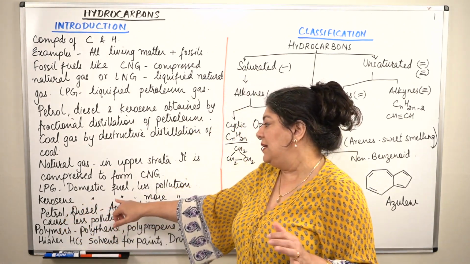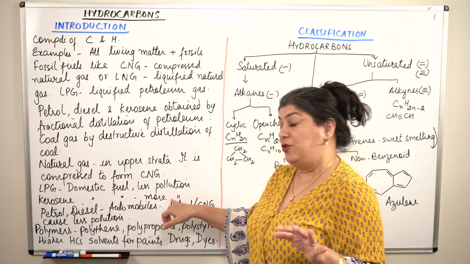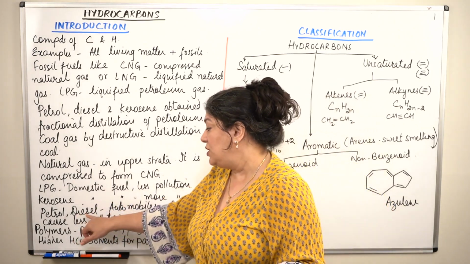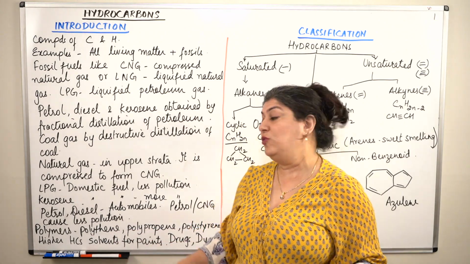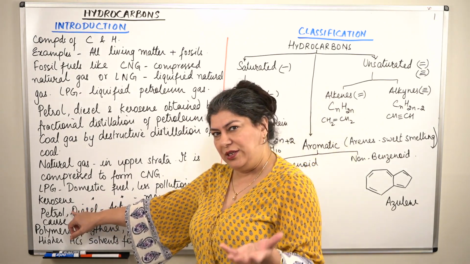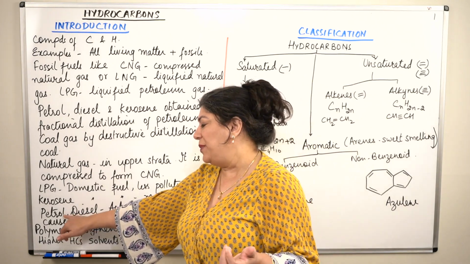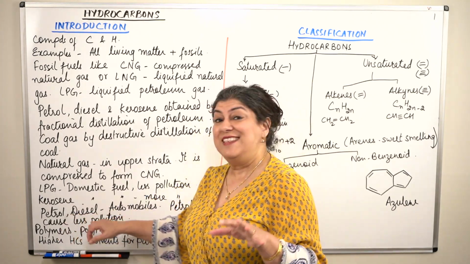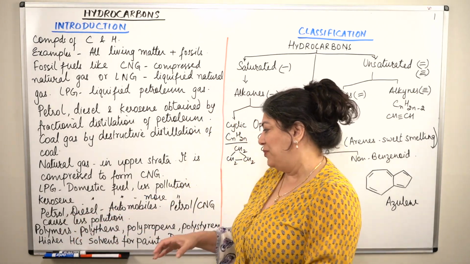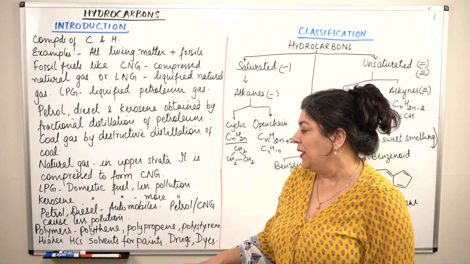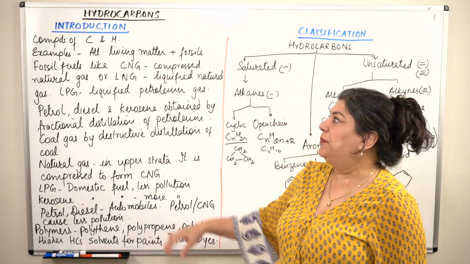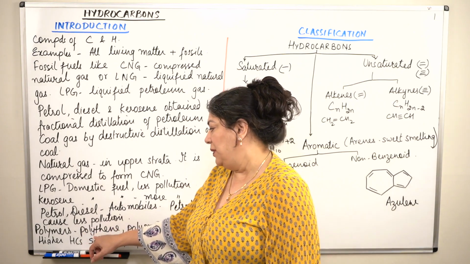So kerosene is also used as a domestic fuel, but it produces more pollution. Petrol, diesel, they are used as automobile fuels, and petrol is a lighter fraction and diesel is heavier. Therefore, petrol will produce less pollution, and diesel vehicles produce more pollution. They cause more pollution.